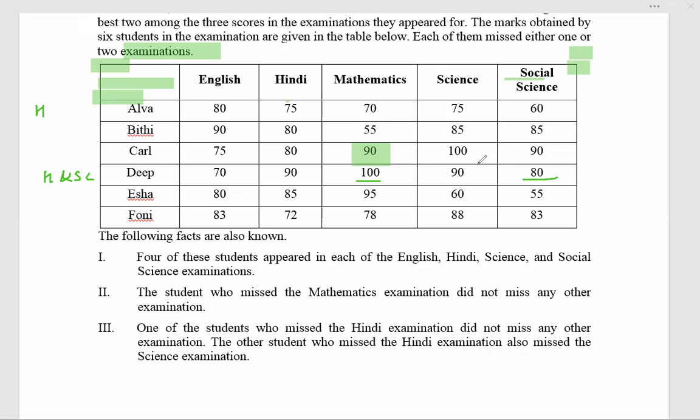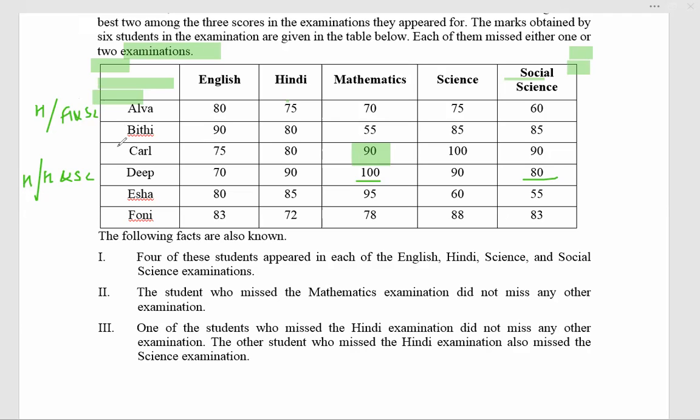But the top three average is 90. Acha, no, that is also possible, na? He missed only Hindi and average of, okay, no, then both are the possibilities. This is Hindi or Hindi and science, Hindi and science or only Hindi for Deep.